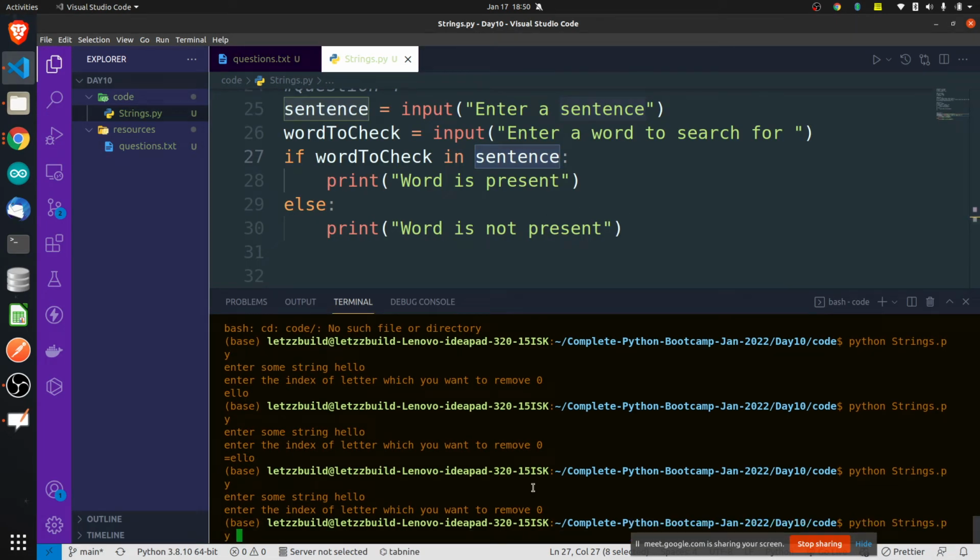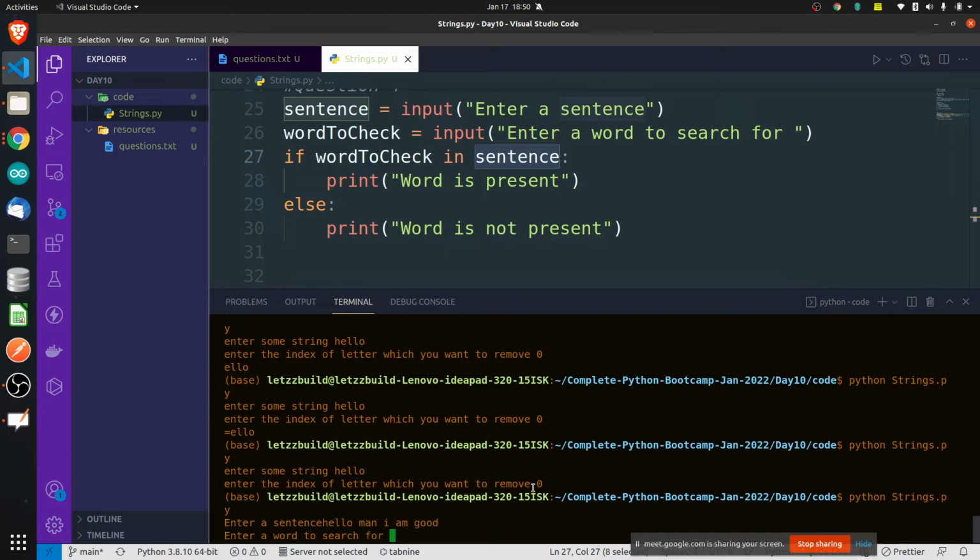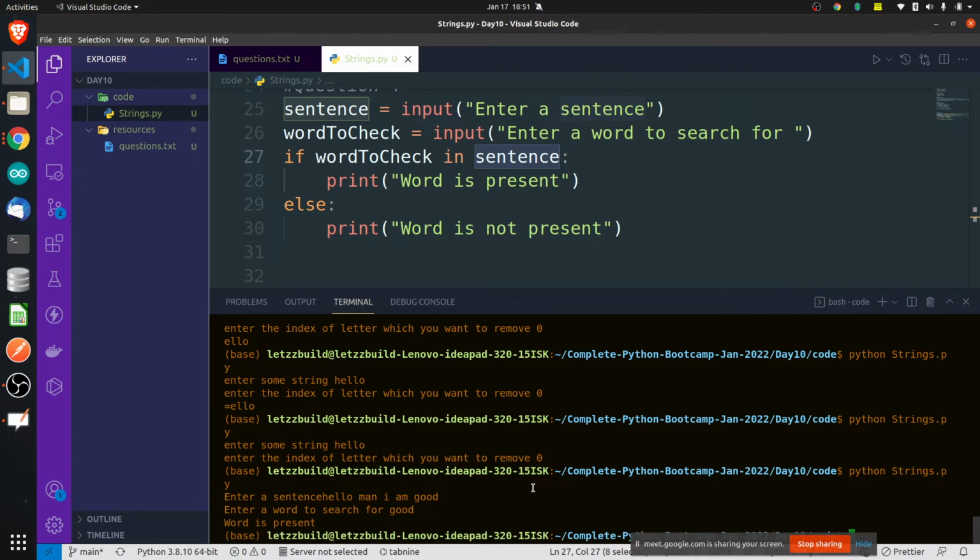Let's try it. Enter a sentence. Hello, and I am good. Search for a string. Good. Yes, word is present.